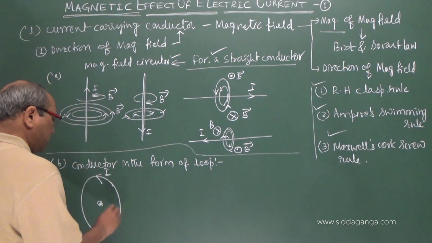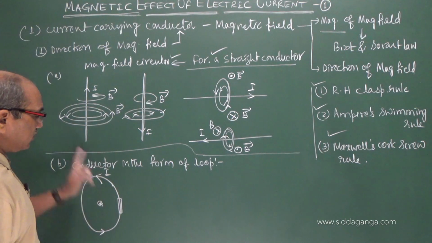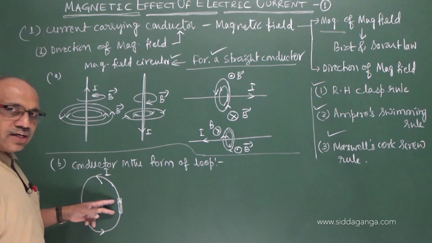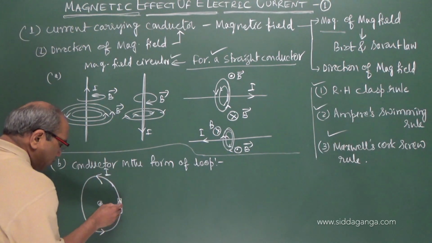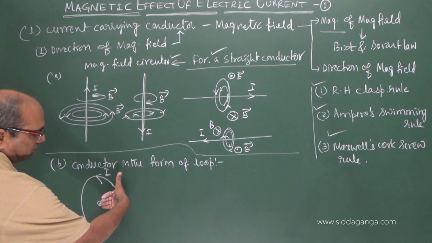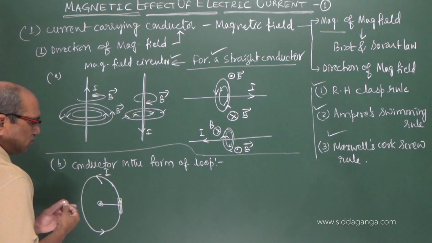Let us look into here. This small portion you consider as an element. For this, what is the direction of the current? Some small portion is a straight wire. You think of this as a straight conductor. So the current is upward. If you observe with the help of your right hand thumb rule, the field is towards you.